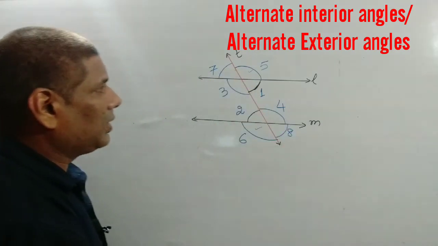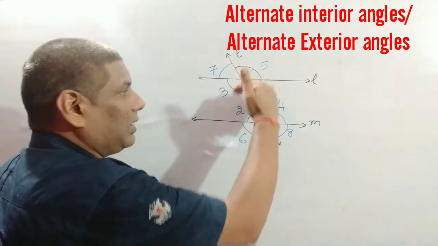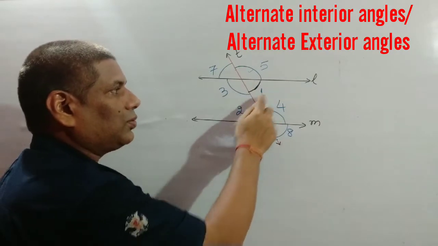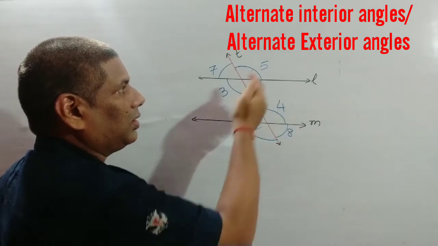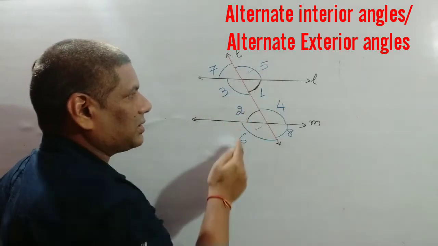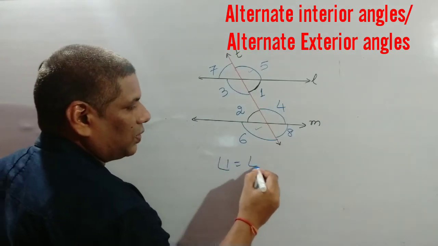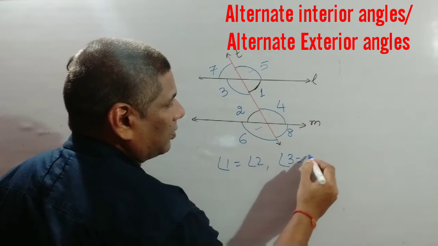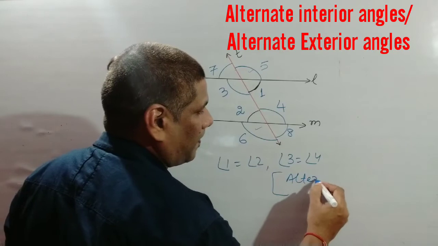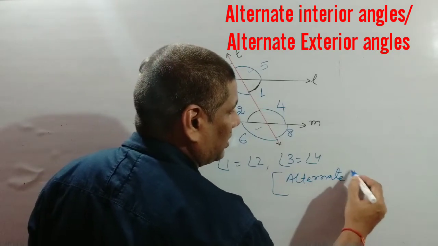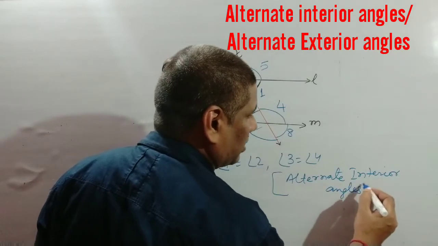Again let us see. L and M are parallel lines, and the interior angles of these parallel lines but opposite to the transversal, angle 1 and angle 2 are equal, 3 and 4 are equal. Similarly, exterior angles 5 and 6 are equal and 7 and 8 are equal. So angle 1 is equal to angle 2, angle 3 is equal to angle 4. This is called alternate interior angles.